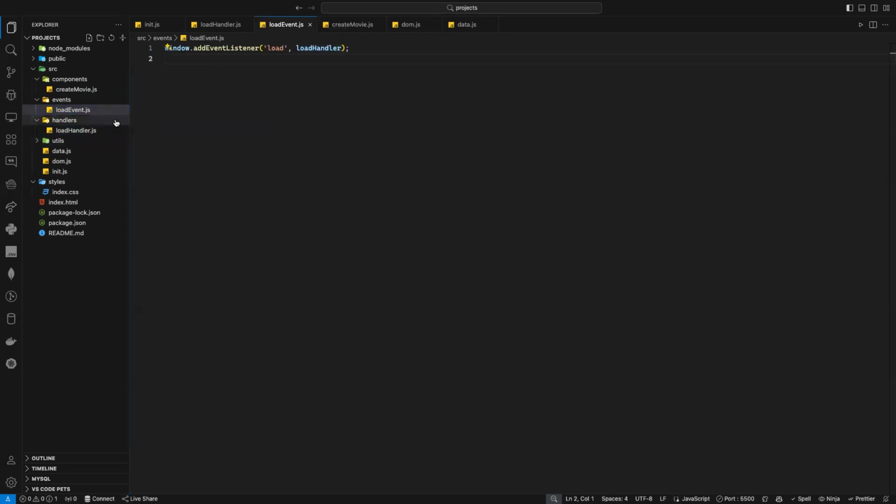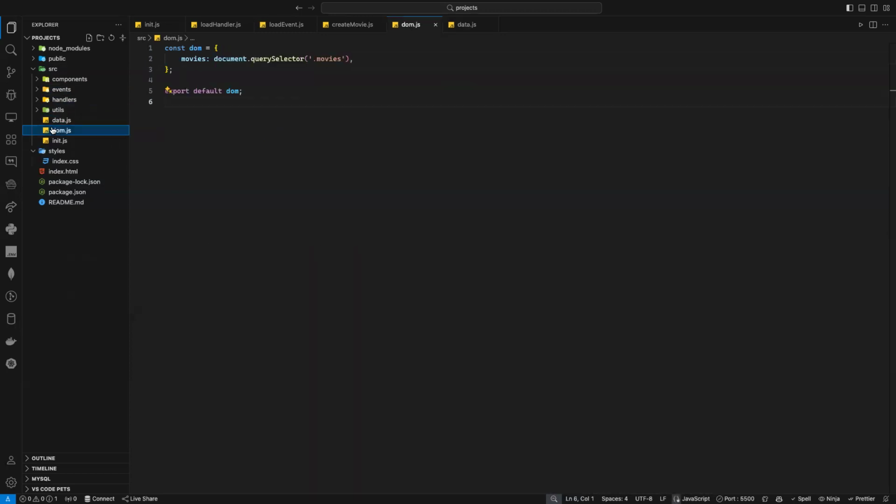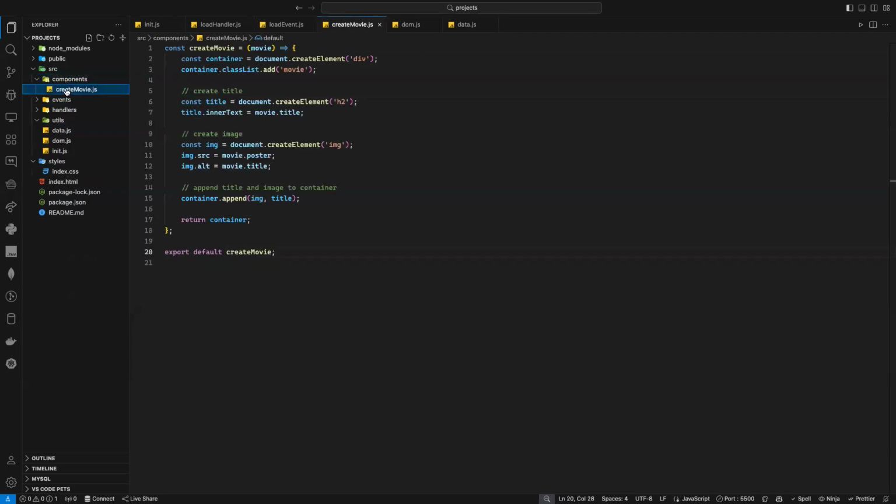Let's go step by step here. After I export everything, of course it will not work because I need my handler here. I did not import it. But let's go step by step. Do I need data here? I'm exporting my data. I'm exporting my DOM. That's fine. Do I have any util function? No. Do I have any component function? Yes. And in component function, I just export it. As you can see, I don't need anything in my create movie because I'm creating everything here. Not data, nothing.